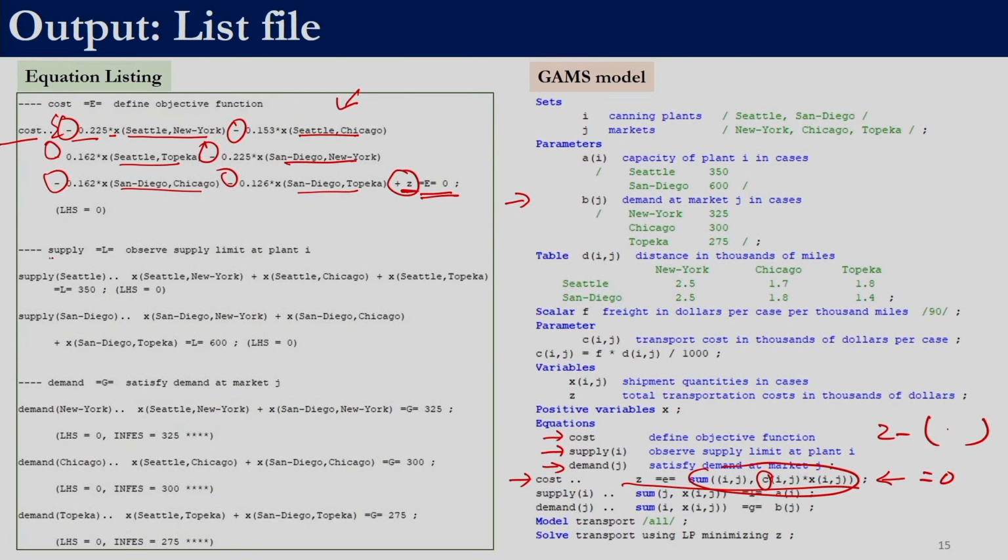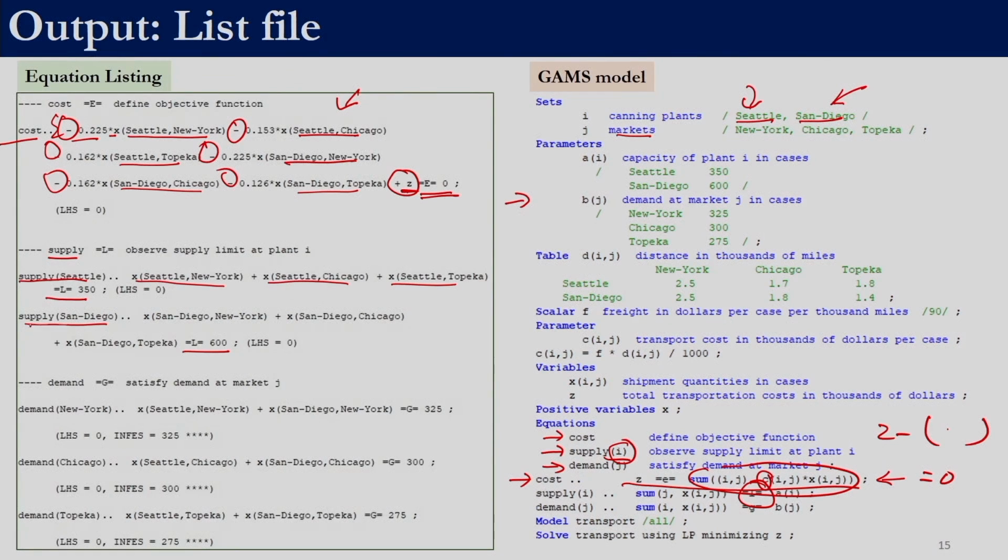Let us look at the supply equation, right. So we have supply over set I, and I contains two values, Seattle and San Diego. So here we have supply of Seattle and supply of San Diego. This constraint is actually a less than or equal to constraint, so that is why we have less than or equal to 350 and less than or equal to 600. The variable, if you see, is summed over j, and j is our market. So supply of Seattle is nothing but x going from Seattle to New York, x going from Seattle to Chicago and x going from Seattle to Topeka. So that has to be less than or equal to 350.